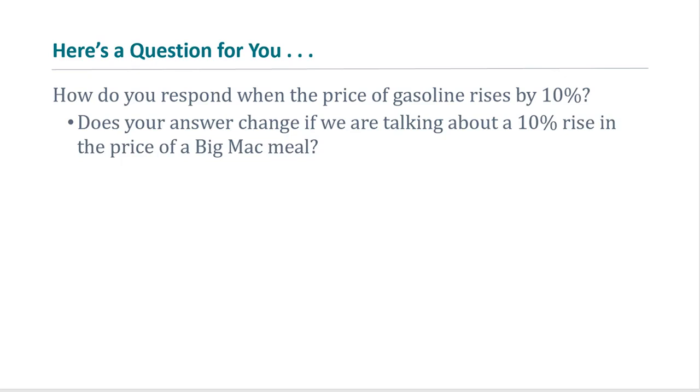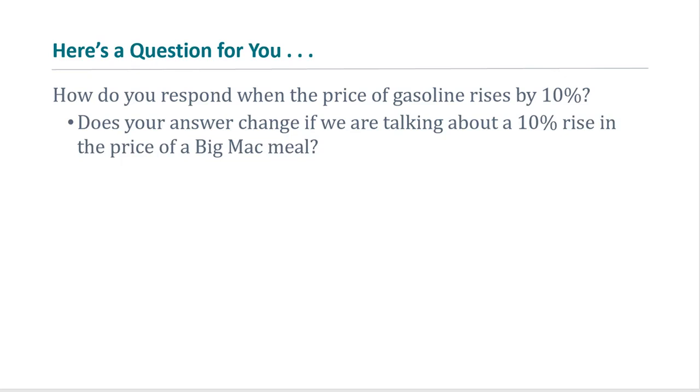Yes, just think about it. So if the gasoline price increased by 10%, you will cut your consumption of gasoline in some way, but you will not cut your gasoline consumption completely.